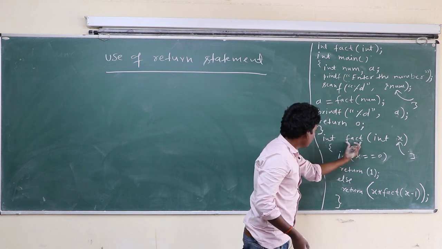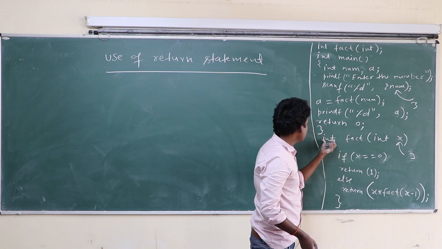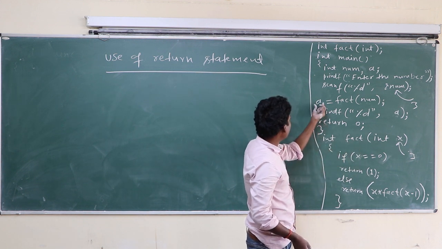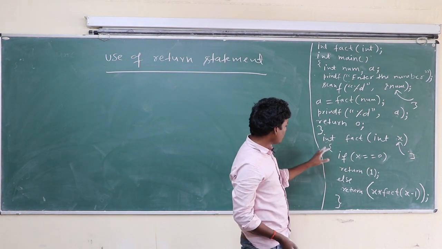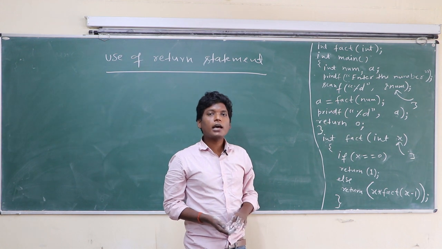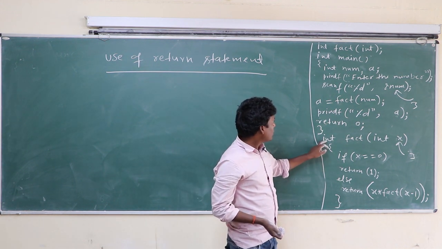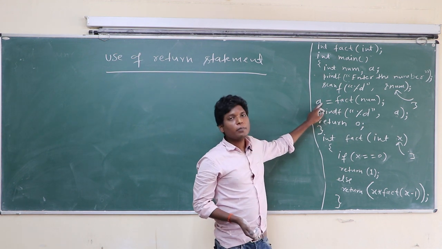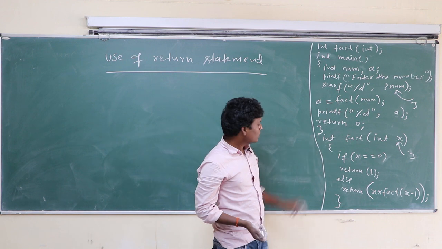If this factorial function is float, then you have to make it float also. Okay class. So what will be the return type of the function? Here the variable will be the same type as the return.